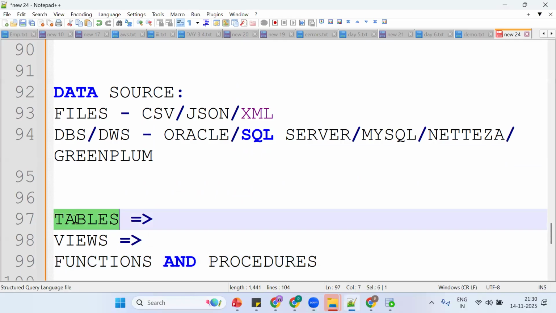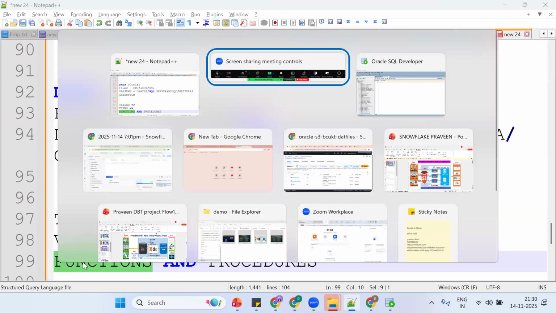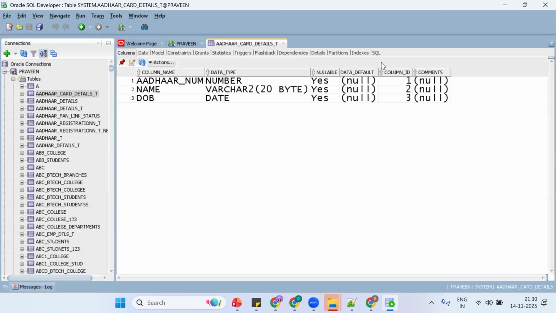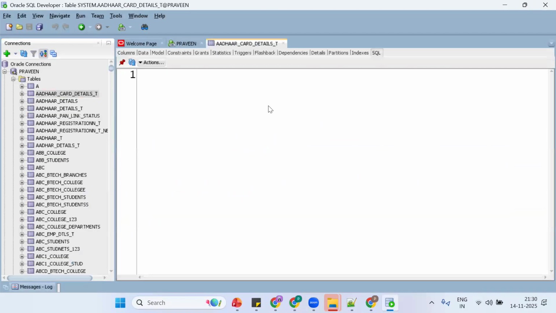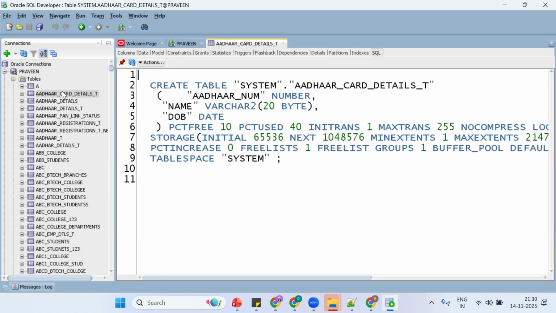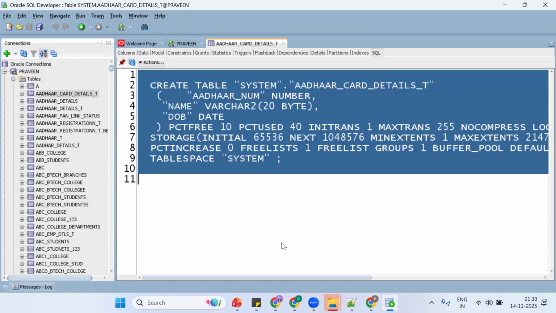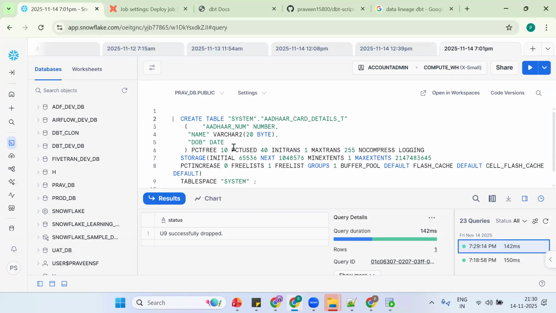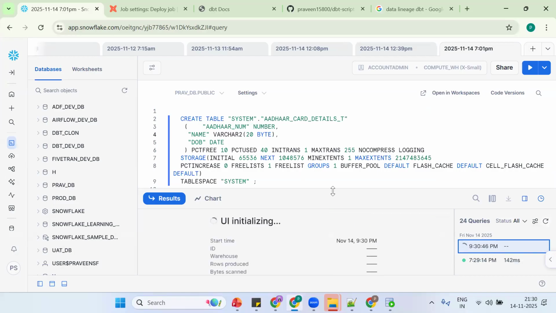So we want to migrate existing tables, existing views, existing functions. Simple use case. See now what happened. The client is asking to migrate this table, this Aadhaar card details. If you see, this is the Oracle database, one table is there. Now this DDL I am copying and putting in Snowflake. Tell me, if I execute it, will it work?